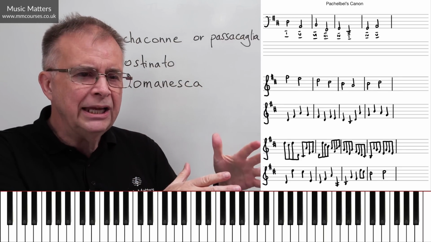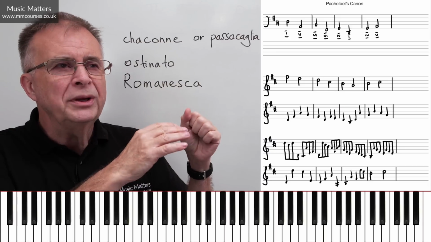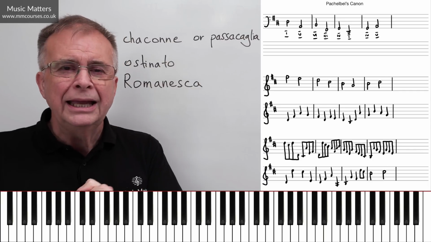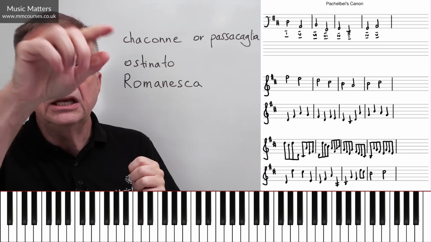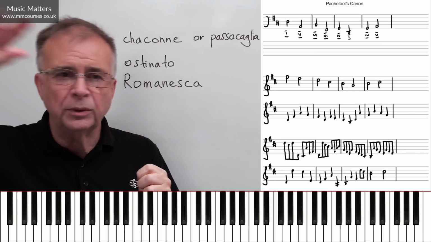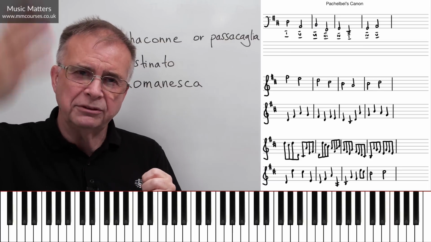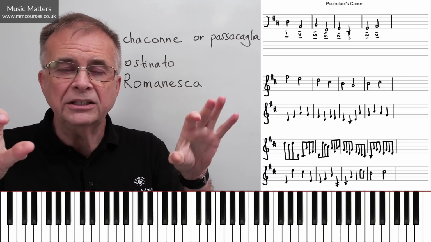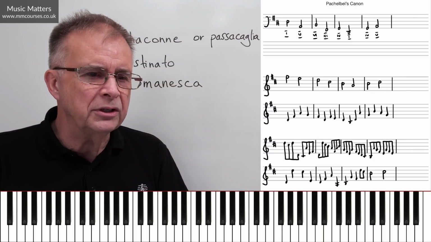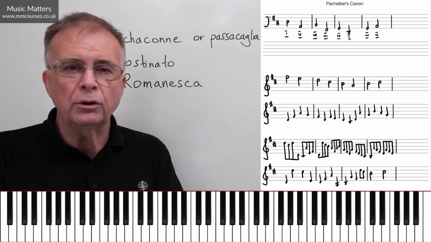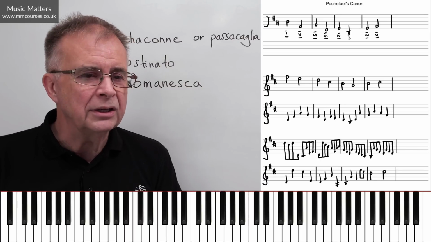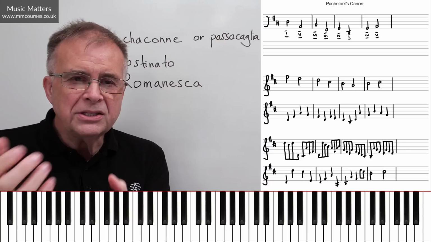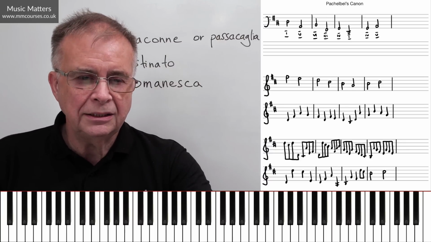So Pachelbel's canon is then what we call a strict polyphonic form. That's a canon. Now, what do I mean by that? Well, if it's polyphonic, it's organized in lines that are layered on top of each other. That's what the canon's doing. So the chords have to fit, if you think of it vertically, but it's really a linear construction. And because it's canon, it's very strict. So it's a strict polyphonic form. And he's using this variation form by having this kind of chaconne going along in the bass underneath it all. So he very skillfully combines this canon with this chaconne in the bass.